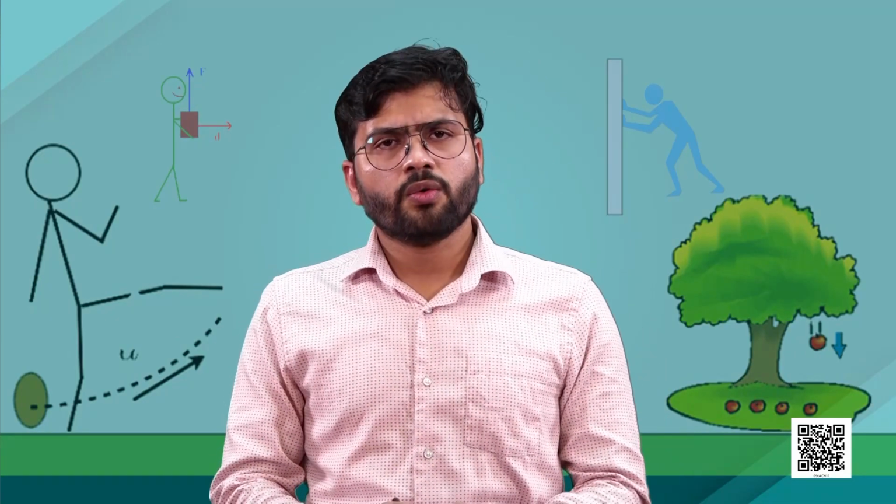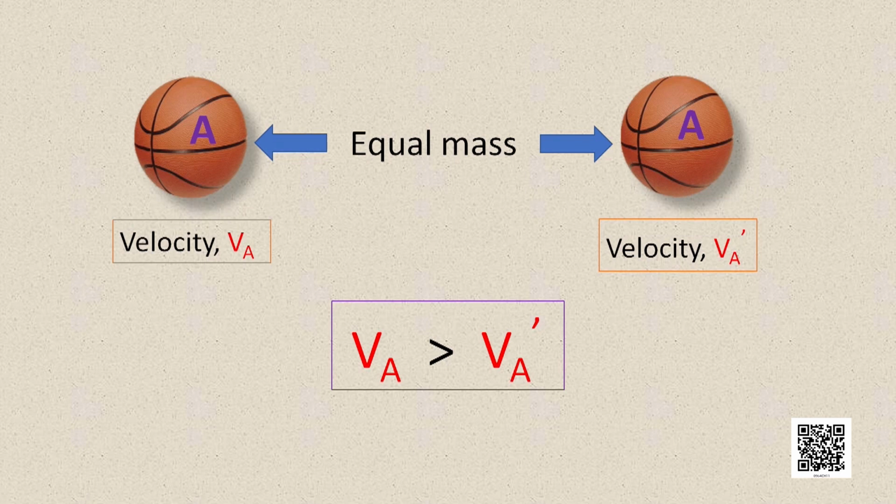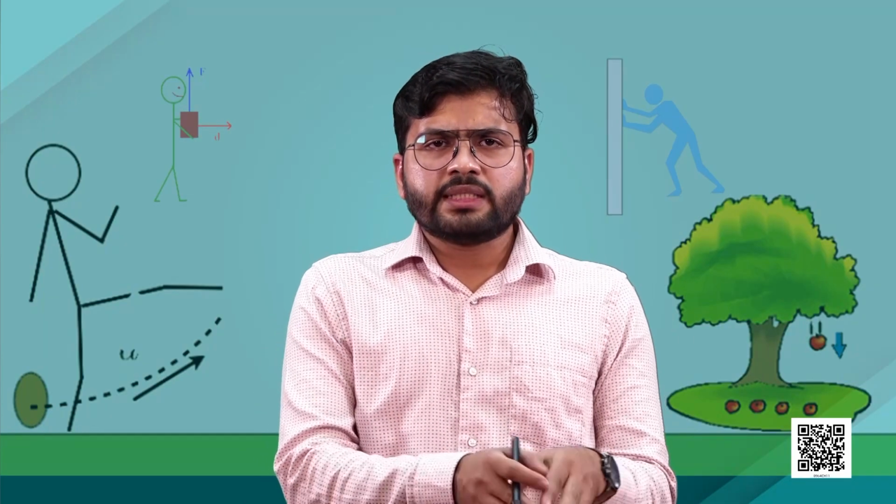Now similarly we can think of a situation where an object initially has a velocity va and in another situation a velocity v dash a. In situation 1, the same object has a greater velocity.